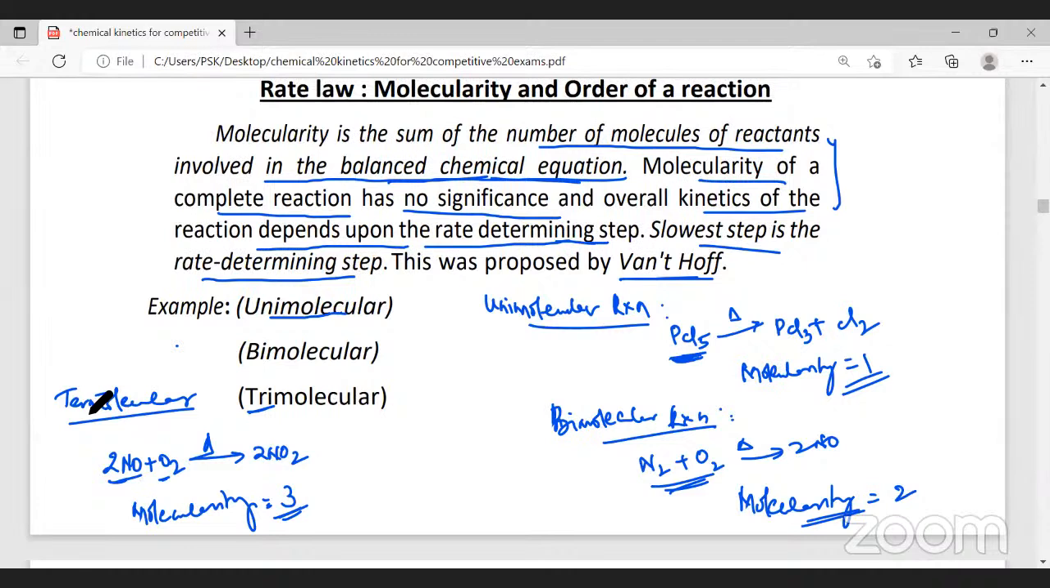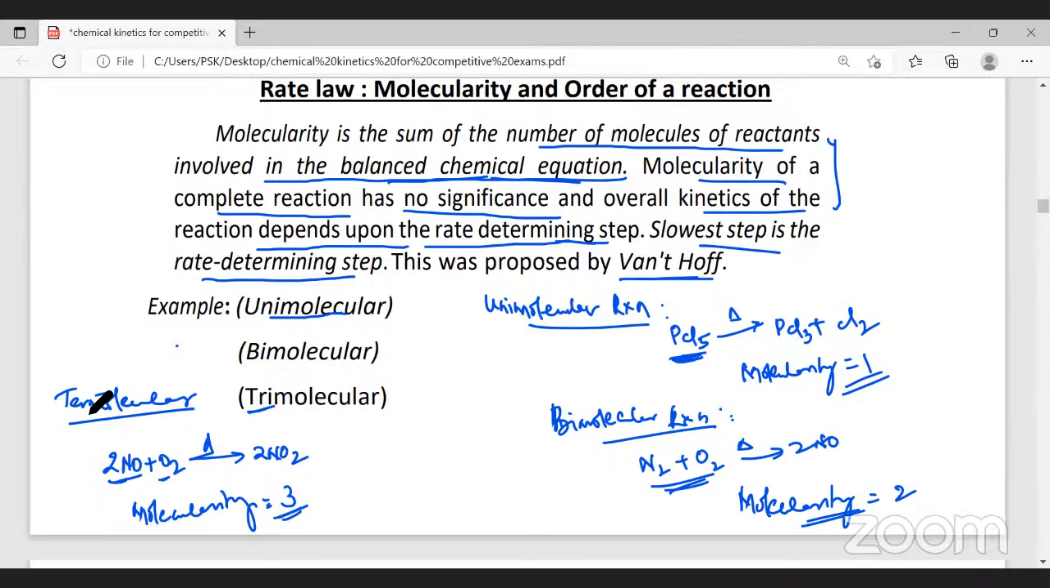A reaction whose molecularity is 3, or a reaction in which 3 molecules take part, is called a termolecular reaction. Followed? Yes, sir. Now I'm asking you 2 questions. Can molecularity be 0? No, sir. Molecularity cannot be 0. Correct. Good.